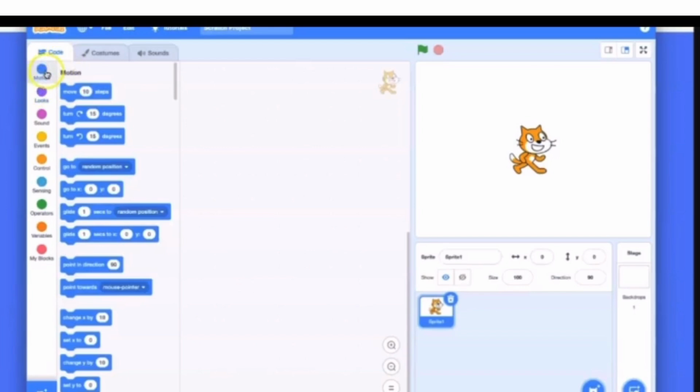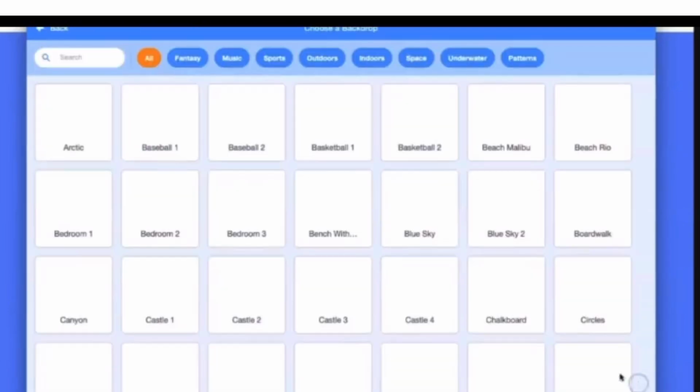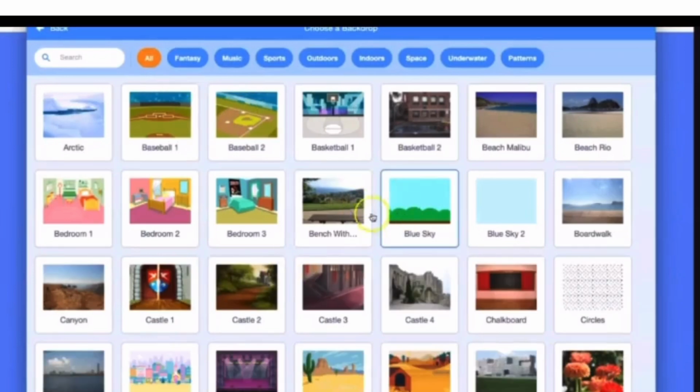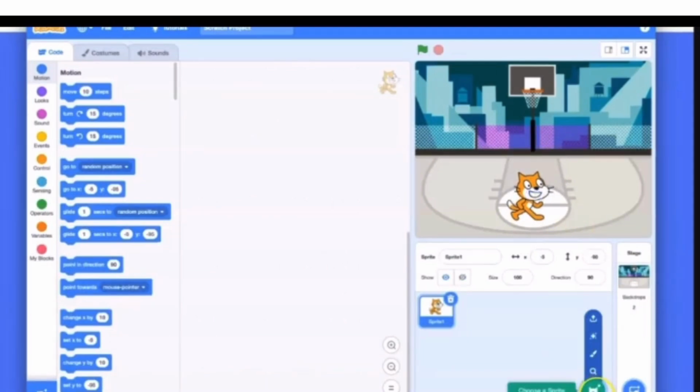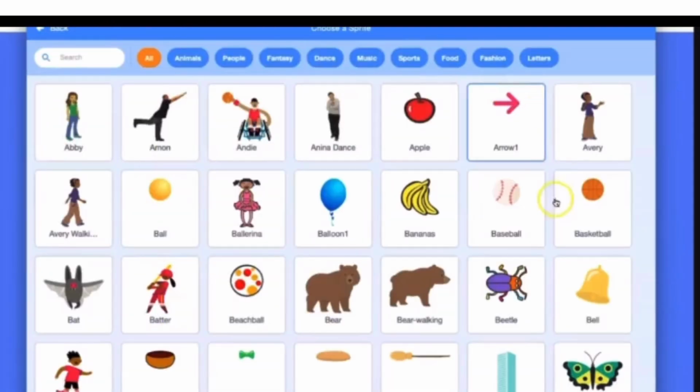These are the block palettes where you can perform your scripts behavior like motion, sounds. This is the script area where the scripts will perform. This is the stage area, and this is sprites, and this is background. From here you can change the background or download from Google. This is the sprite stage area. You can add the position of the sprite. These are the sprites or characters, you can say. You can use your characters or sprites from here.